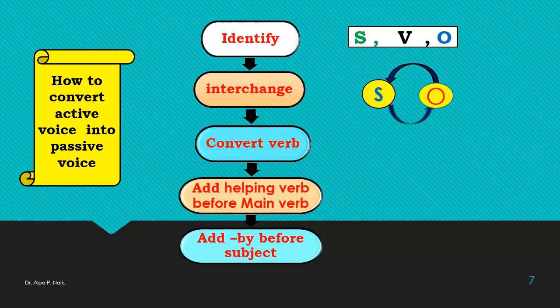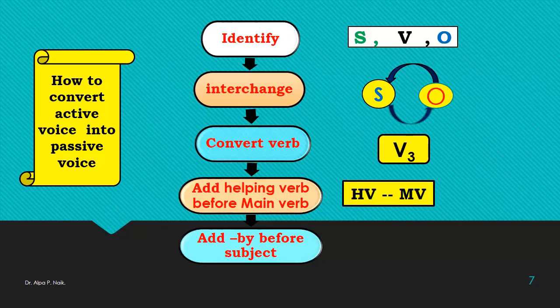The third important stage is to convert the verb. We need to change it into the third form of verb, that is past participle. The fourth important step is adding a helping verb before the main verb. And last, very important, we add by before the subject. So children, if you remember these 5 steps, we can easily convert active voice into passive.